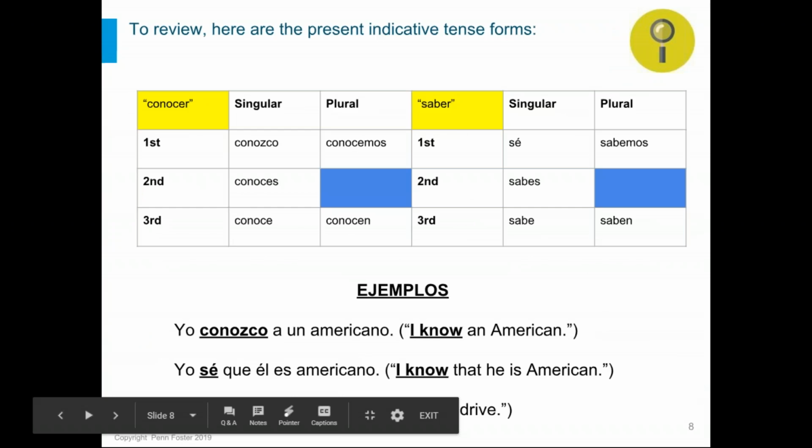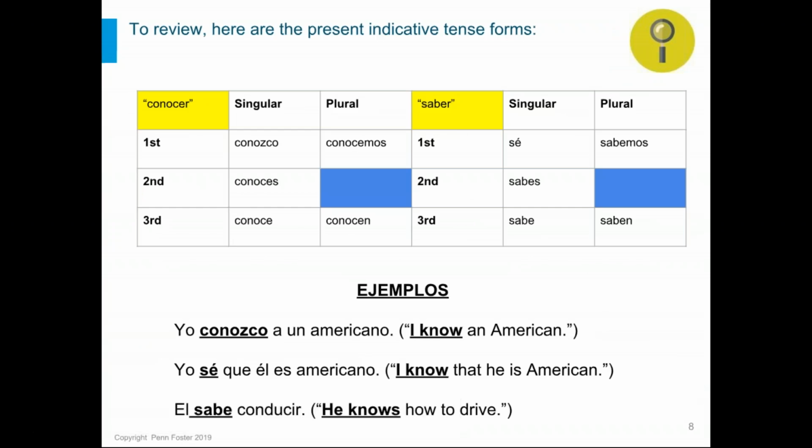Okay, so here we'll take a look at, again, the present indicative tense conjugations of these two verbs. They're also irregular, and they're only irregular in first person singular. Notice the Z coming into play in conocer's first singular form, and that accented E in saber's first singular form. So good conjugation to be familiar with again. Obviously other tenses exist, but like I said earlier, we're strictly focusing on present indicative for this webinar.